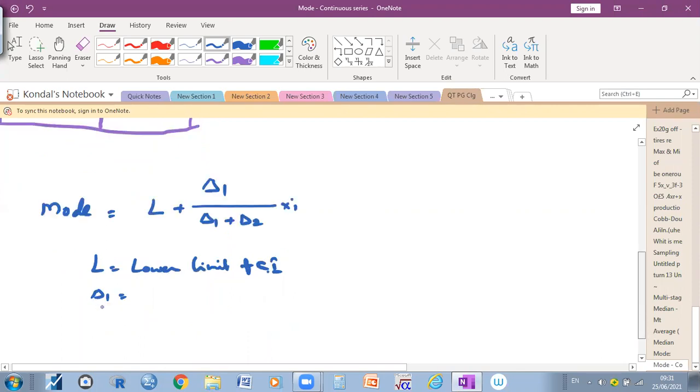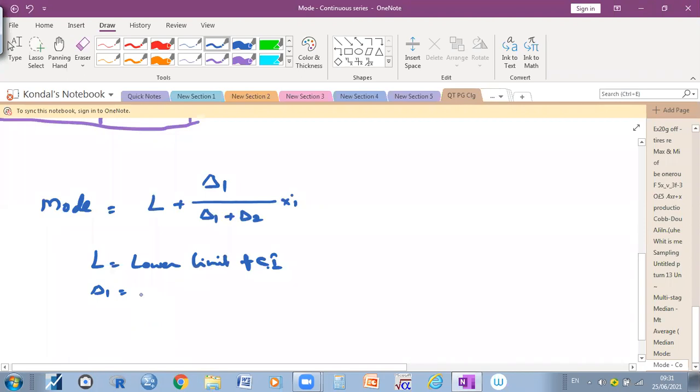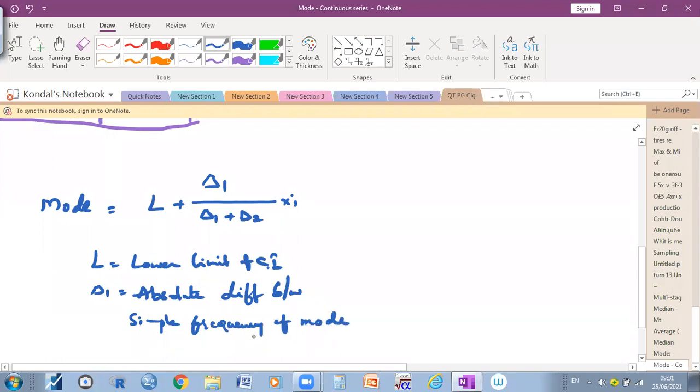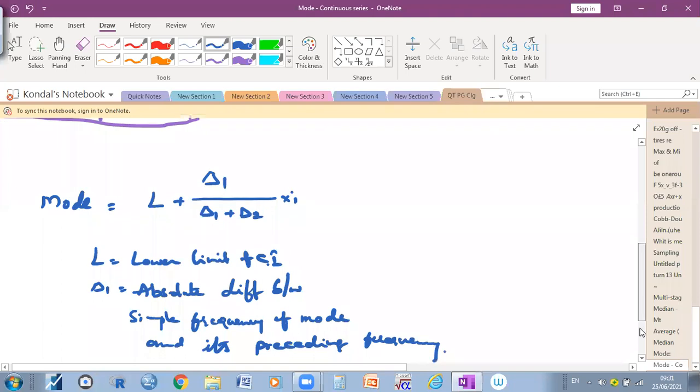So delta 1 means the absolute difference between the simple frequency of the mode and its preceding frequency. I'm going to explain that after this.